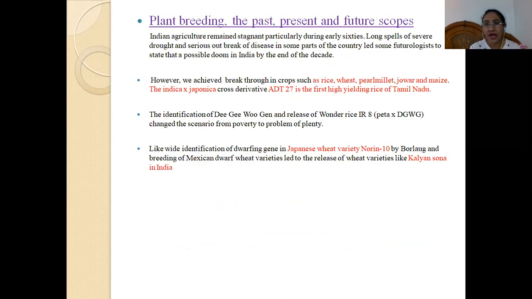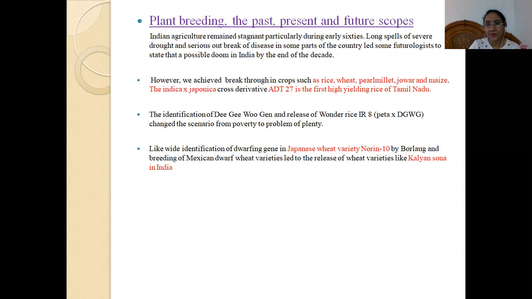Now we will see plant breeding. What is the past of plant breeding? What is the future? And what is the present scope of plant breeding? Major achievements have been achieved in the past in plant breeding. Indian agriculture remained stagnant, particularly during the 60s. After Mendel's work, for several years it remained stagnant. After that, in 1900, three scientists rediscovered Mendel's work, and thereafter the science of genetics and plant breeding emerged.